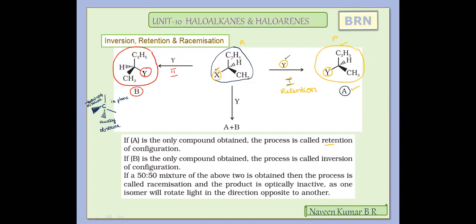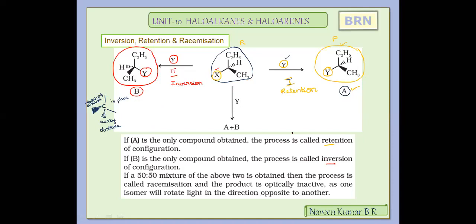Hence, in the second case, the conversion reaction where substitution of Y takes place with the already present group X to yield the product B, it proceeds with inversion of configuration. That is, the product obtained is inverted when compared with the reactant configuration. Then such a chemical reaction is called inversion of configuration. So that is what the second structure B in the conversion accounts for.